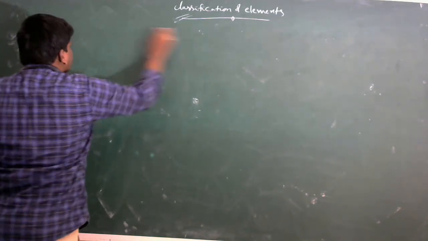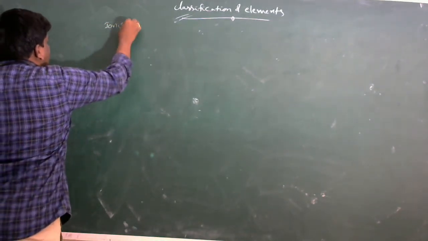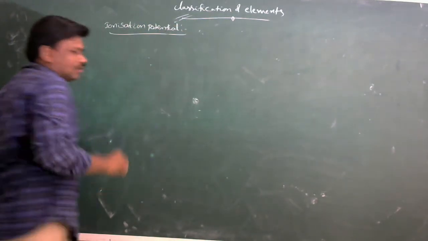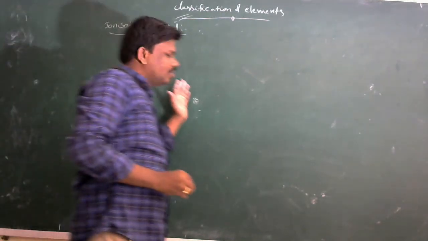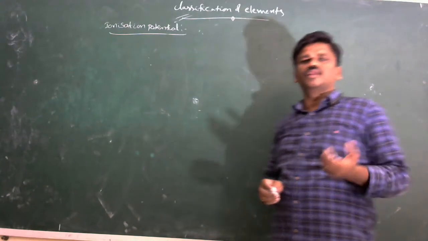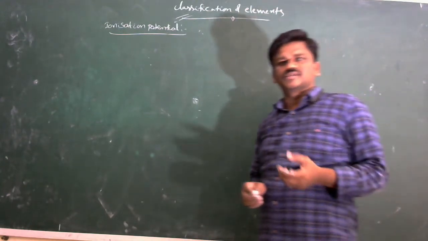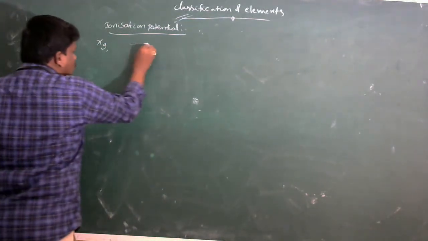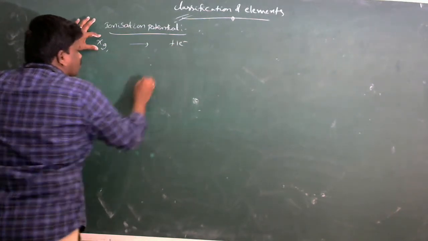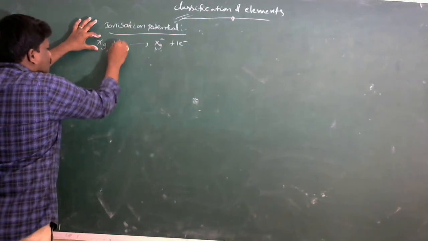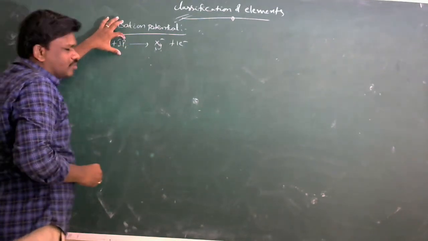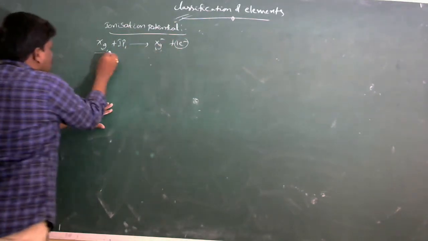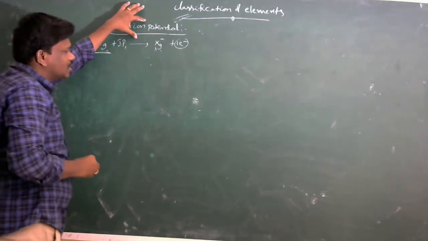Next, ionization potential. The minimum energy required to remove an electron from a neutral isolated gaseous atom is called ionization potential, or first ionization potential.